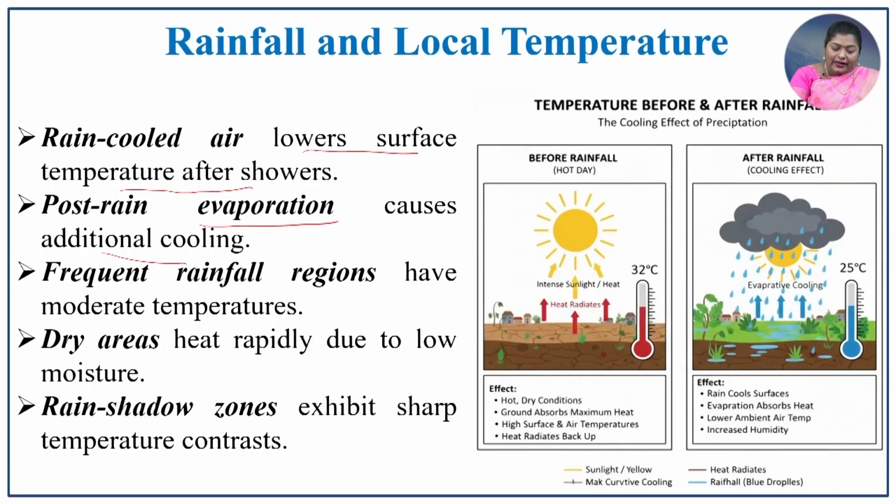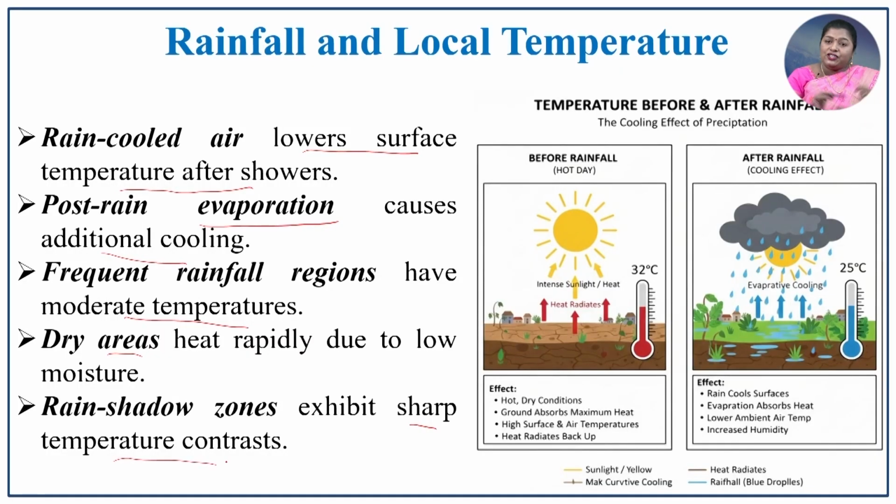So, frequent rainfall regions have moderate temperature, and dry areas heat rapidly due to low moisture, and rain shadow regions exhibit a sharp temperature contrast compared to the rainfall receiving region.